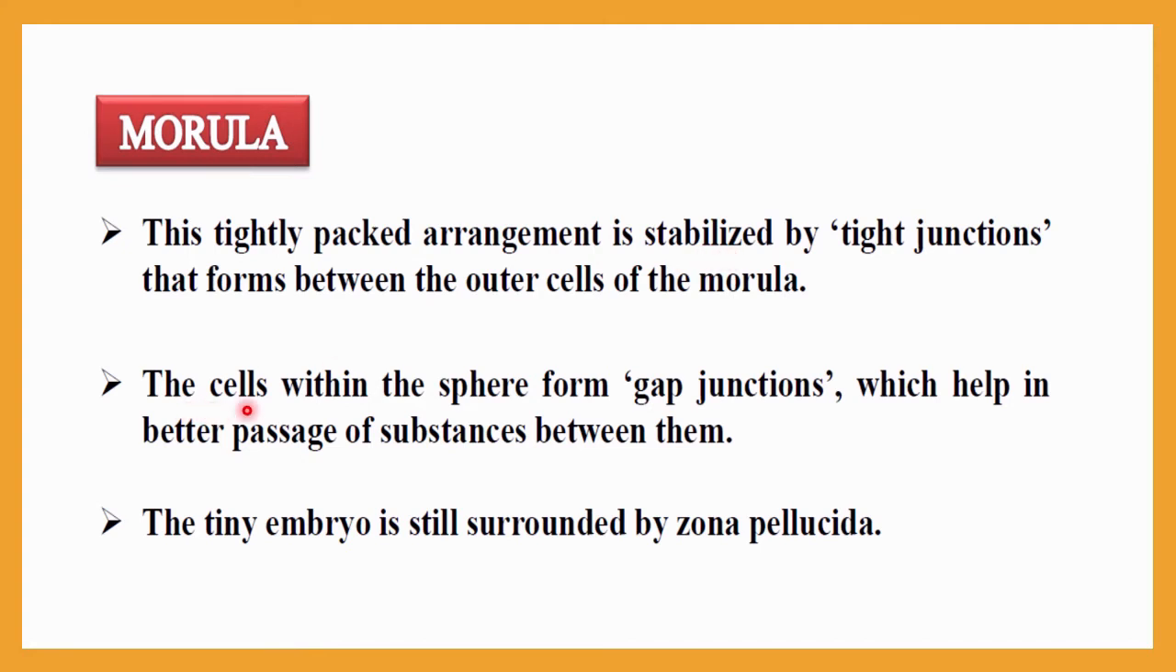The cells within the sphere form gap junctions, which help in better passage of substances between them. The tiny embryo is still surrounded by the zona pellucida, meaning the whole morula structure is still surrounded by zona pellucida. So these points are very important to be noted.